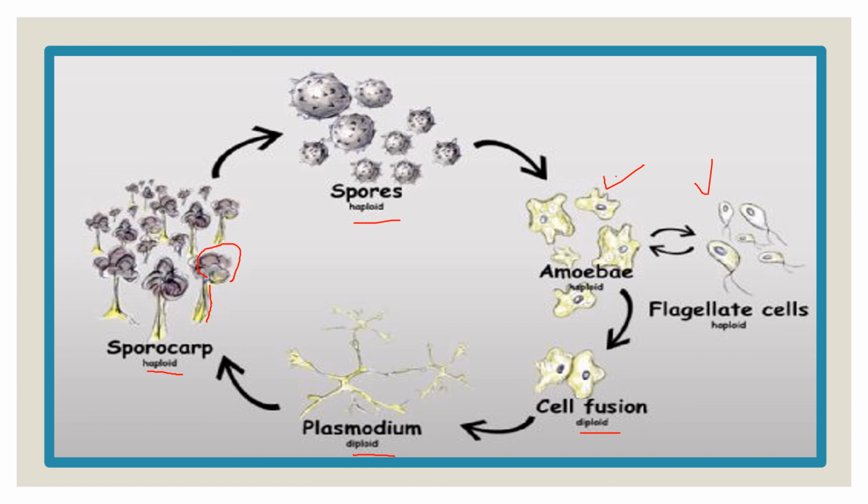One thing I forgot to mention is that this plasmodium is diploid, but there is also another alternative method in the amoeboid group, where the plasmodium is formed but is of haploid nature.